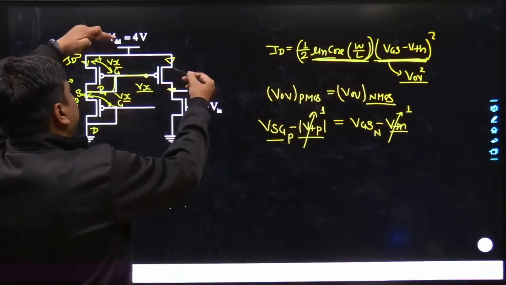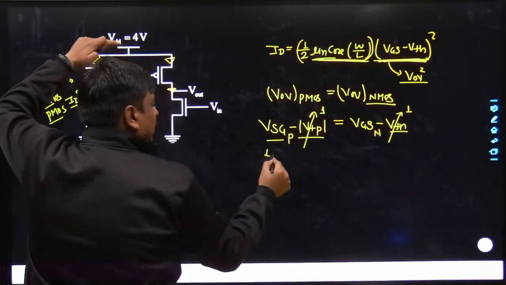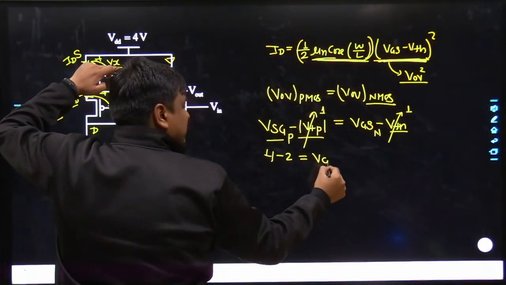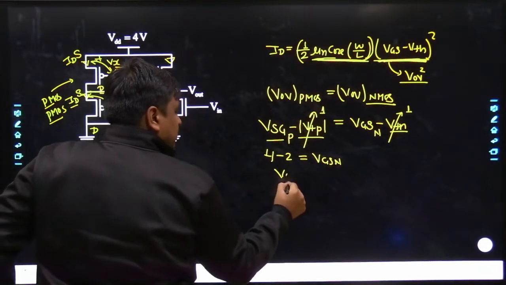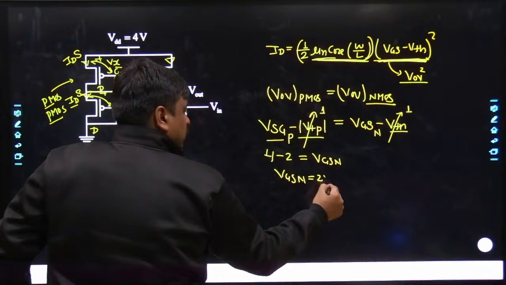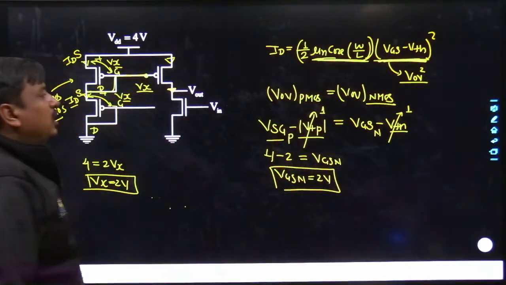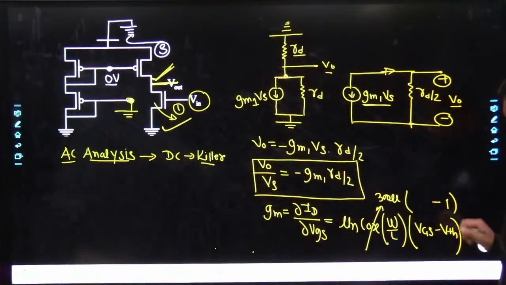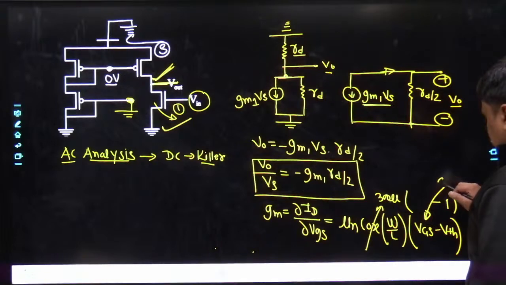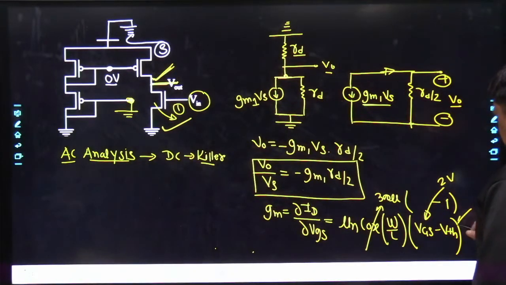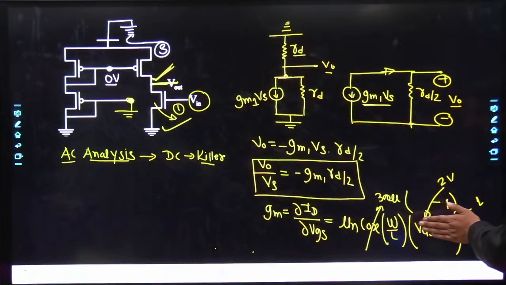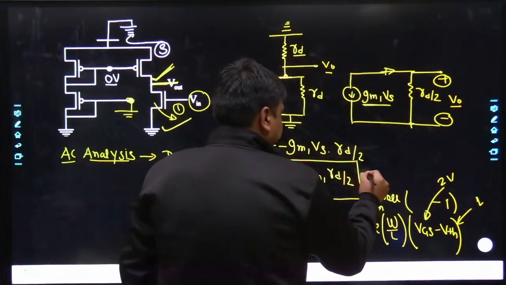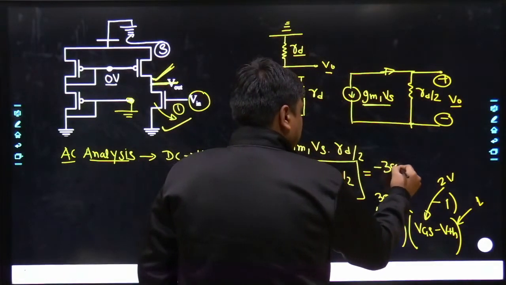May I know what is the VSG? VS is connected to 4 volt. The value of G was the same as Vx, which is nothing but 2 volt. So the value of VSG is 2 volt. Agreed with what I am saying? So you would be keeping the value of VGS as 2 volt. The VTH is nothing but 1 volt. So definitely this part went out. The factor which has been left out is simply equal to minus 300, which is GM.